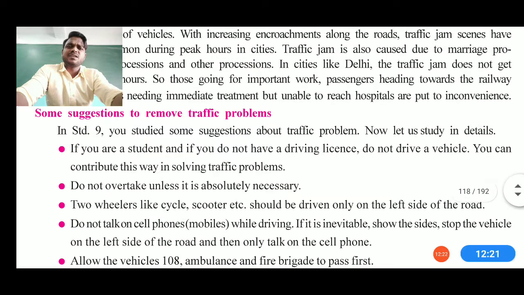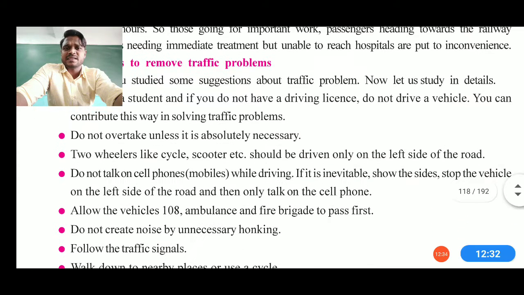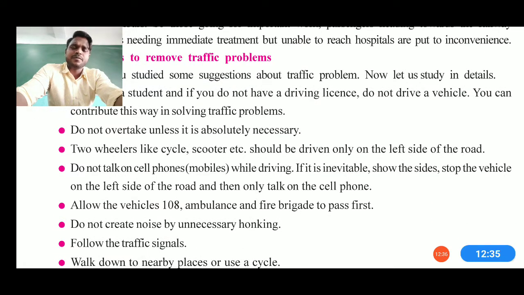Now suggestions are also given there, you can read them by yourself, like I'll be giving you 2 to 3 examples. In class 9th you have already studied about the traffic problem, yeah, and in this traffic problem, like do not overtake unless absolutely necessary. Now do not talk on the phone. Obviously, whenever any call is coming, if you are trying to receive that call, you can meet with an accident also.